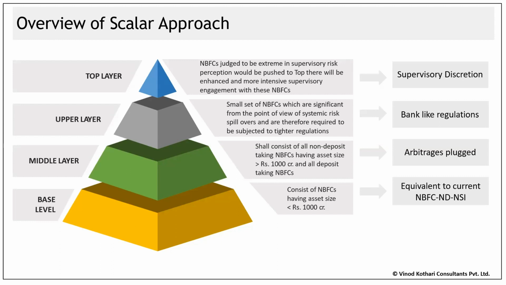Now upper layer के लिए भी they have set criteria कि if you are a top 10 by asset size, you will automatically fall. If you are below that, then we have top 50 में हो तो we have some quantitative qualitative factors जिसके बेस पे RBI analysis करेगा और prescribe करेगा कि भाई upper layer में कौन होगा.